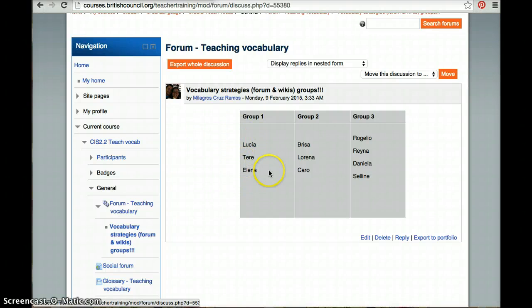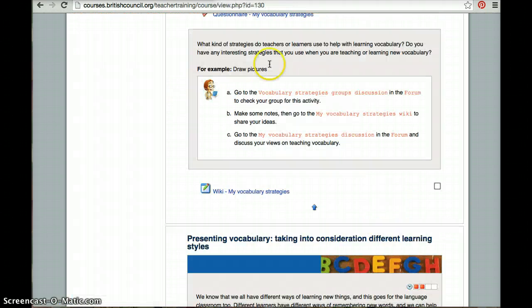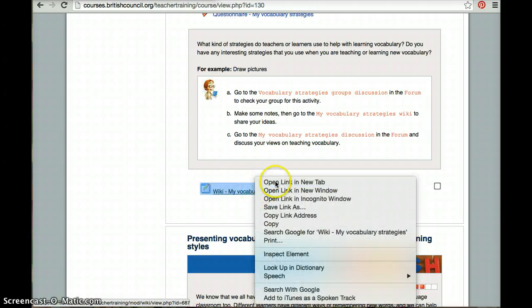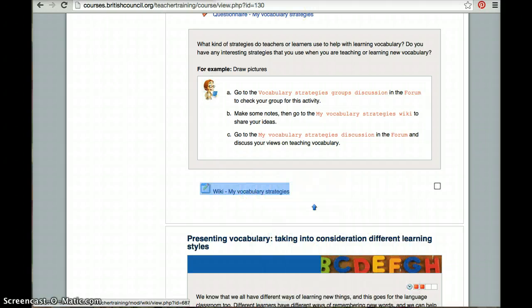So now, I already came here. Imagine I identify that I am working with group number 2. That was the first activity to do. Then the next activity says, make some notes, then go to my vocabulary strategies wiki to share your ideas. So then I access the wiki. Let me access it with you.